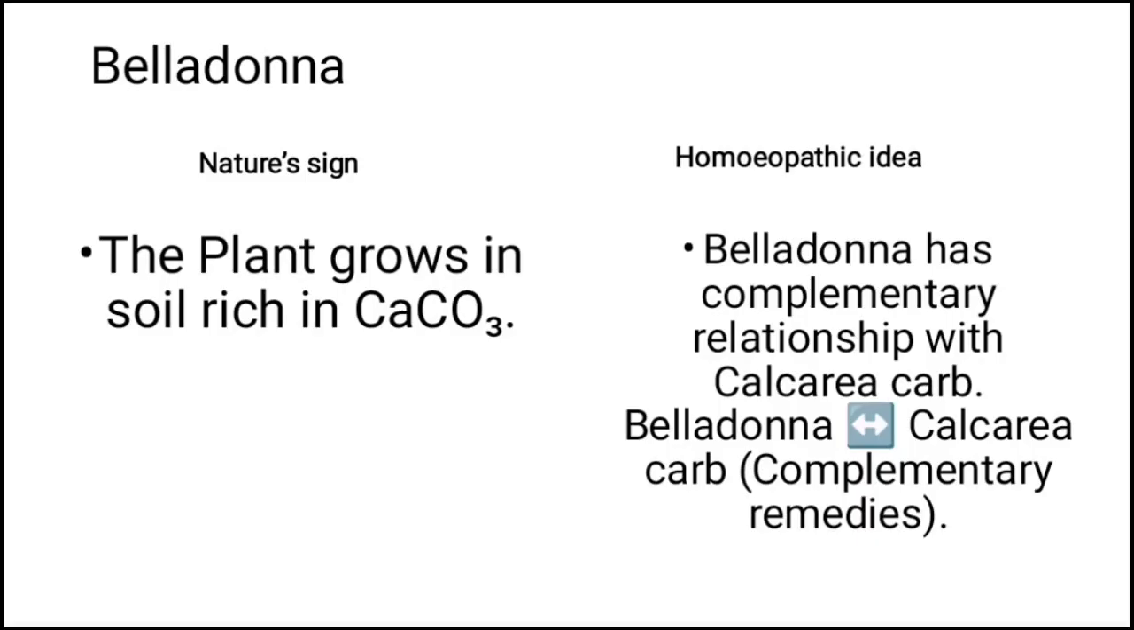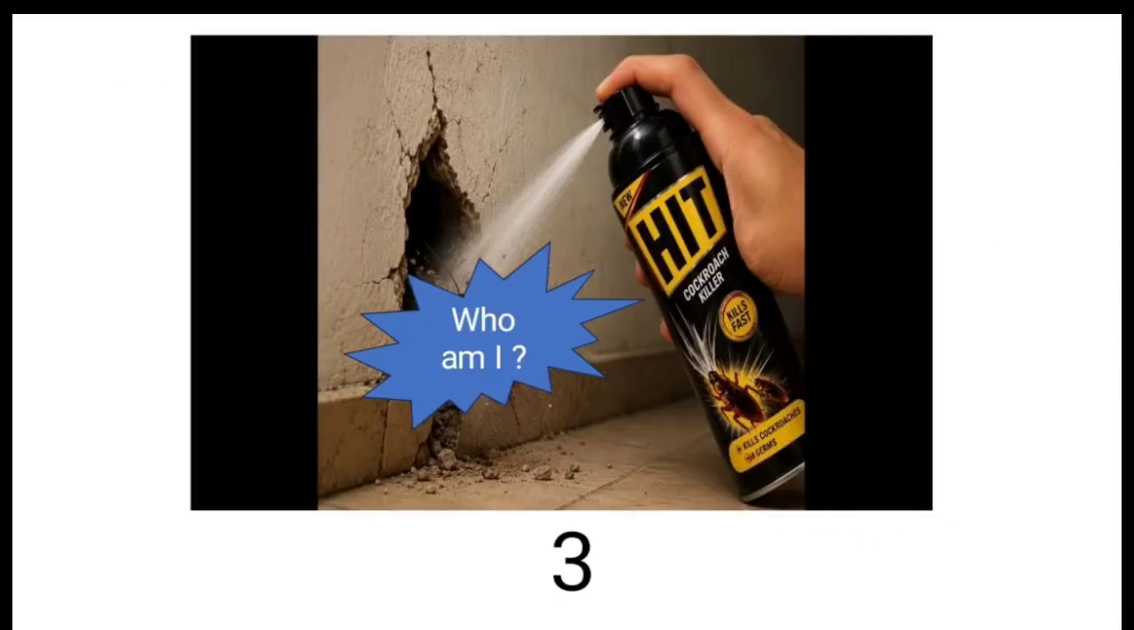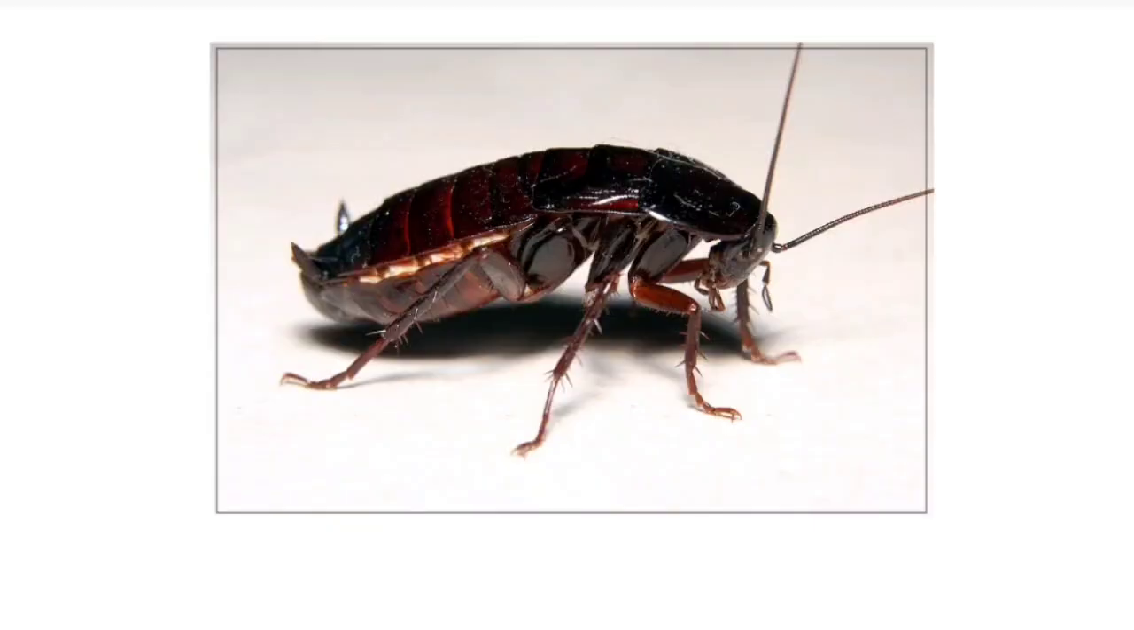Okay, next. Okay, from this drug you just guess what is the animal or what is the thing. Yes, correct, it is a cockroach. So what is the botanical name of cockroach? It is Blatta orientalis. Okay, and where is the cockroach living? In cracks. Okay, in crevices, in damp places. Cockroaches are living like that only, no?